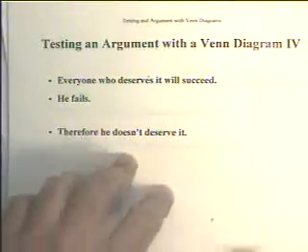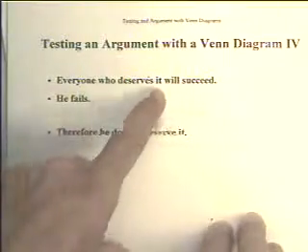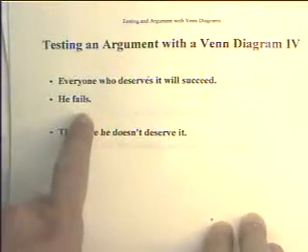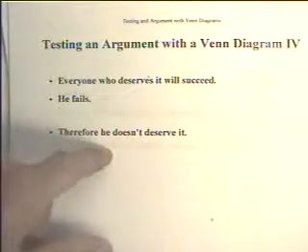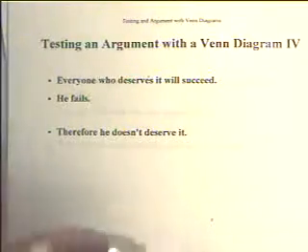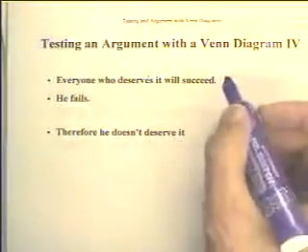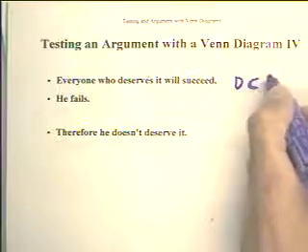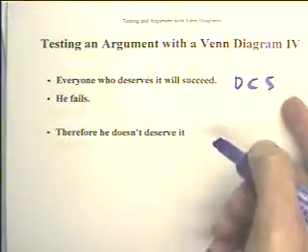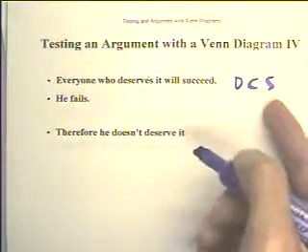Okay, premise. Everyone who deserves it will succeed. Another premise, he fails. Therefore, he doesn't deserve it. How does this one play out? Well, this means everyone who deserves it, we'll call that deserves, will succeed, so the deserve will be a subset of the succeeding circle, right?